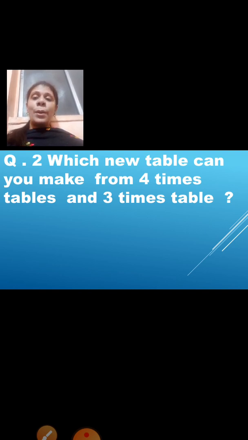That was our 7 ones are 7. So the new table you can make from the 4 times table and 3 times table is the 7 times table. When we write the 3 times table and 4 times table and we add, like 3 twos are 6 and 4 twos are 8, when we add 8 plus 6, we get 7 twos are 14. Okay, so understood? So the new table you can make from 4 times table and 3 times table is the 7 times table.